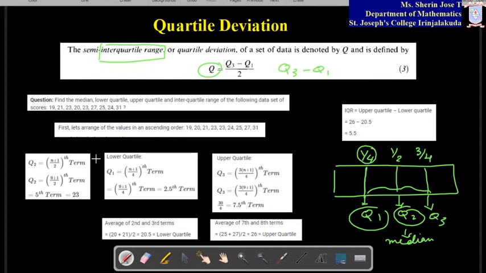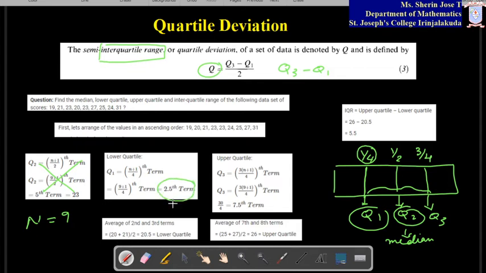Then what you have to do, quartiles. How to find the quartiles? I told you that for this quartile deviation we need only Q1 and Q3. So no need for the second quartile or median, only to find Q1 and Q3. So what is Q1? Q1 is the n plus 1 by 4th term. Here n is equal to 9. So 9 plus 1 by 4, that is the 2.5th term. You have to find the 2.5th term.